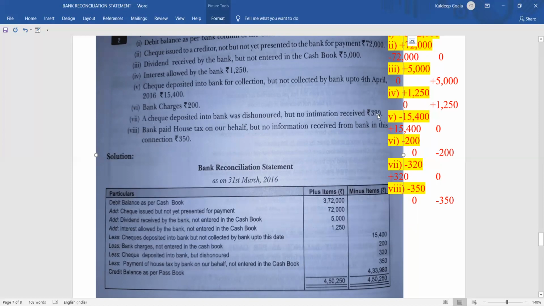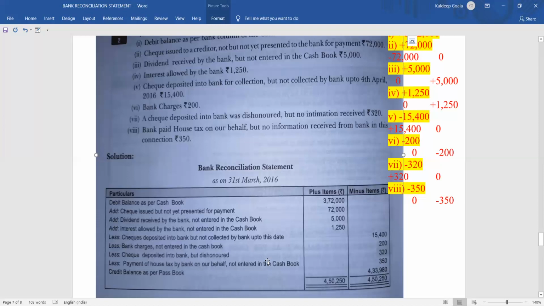Then coming to the next one, check deposited in the bank was dishonored, but no intimation received, 320 rupees. Check was dishonored and no information received. So you can write like this: check deposited was dishonored, but no information received. How much? 320 rupees in the minus. So you can mention it here. Check deposited into the bank, but dishonored, 320 rupees.